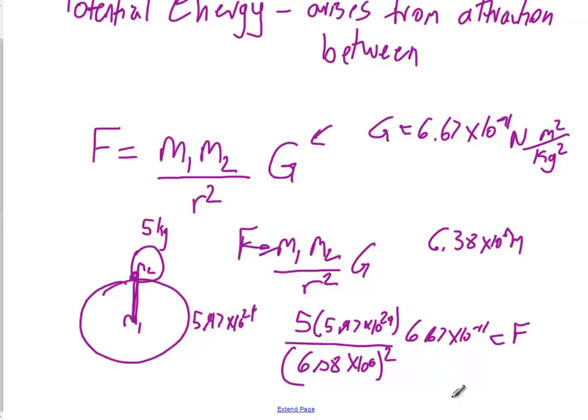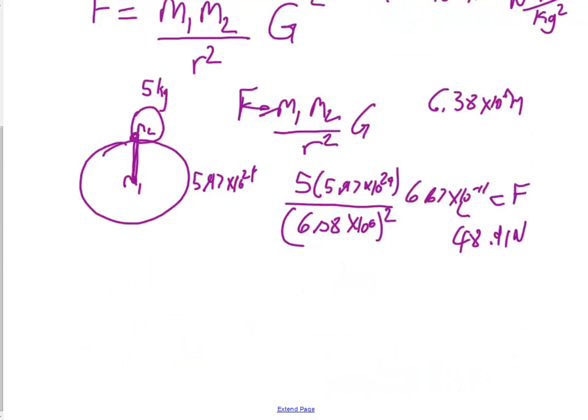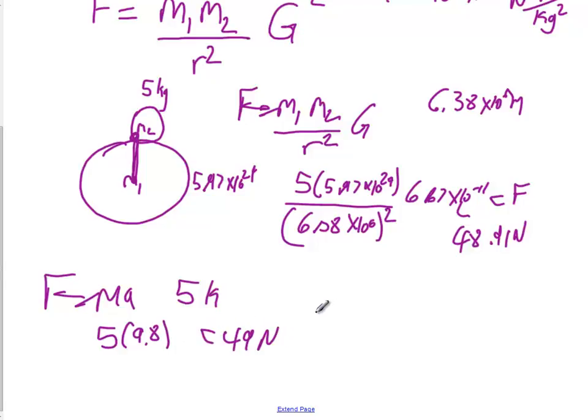Let me work that math real quick. If you put all these numbers in on your calculator, it magically pops up with the answer 48.91 newtons. Now, we didn't have to do all that math. We already knew this gravitational attraction. For a 5 kilogram mass on Earth, the force that acts on it is ma, so the acceleration due to gravity gives 5 times 9.8, which equals 49 newtons. So those are the same.